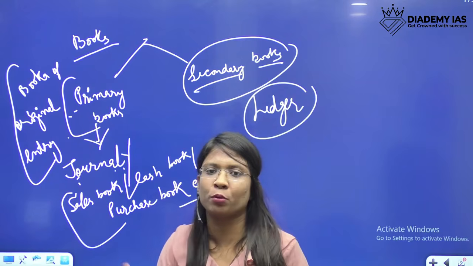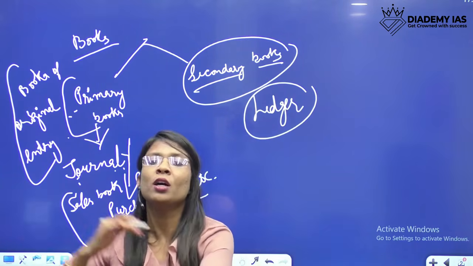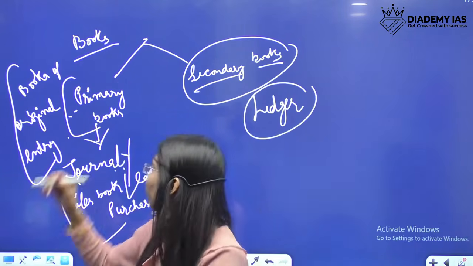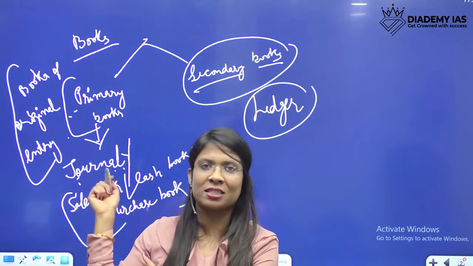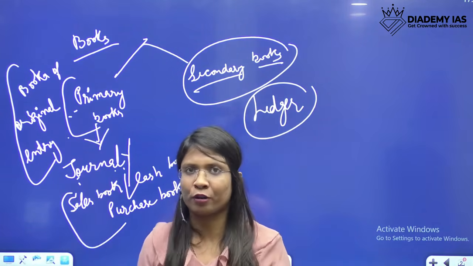They would be secondary books. From primary books, we will make entry to the corresponding secondary books. We'll discuss these in detail in a later part of this chapter.